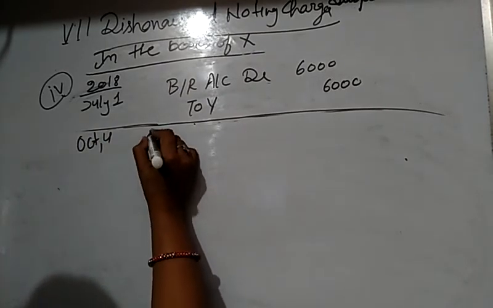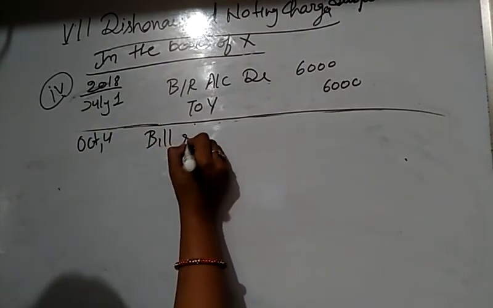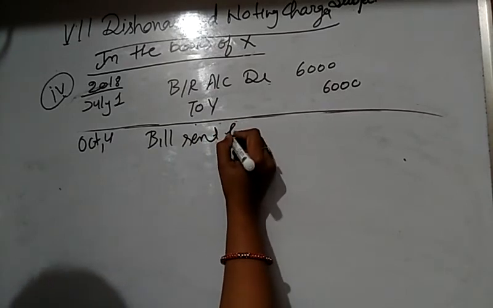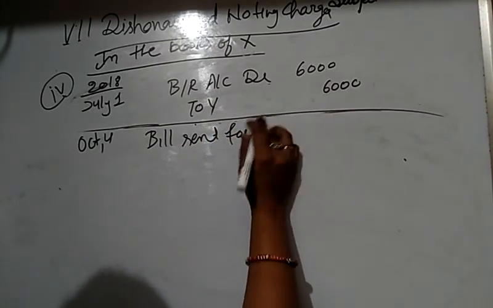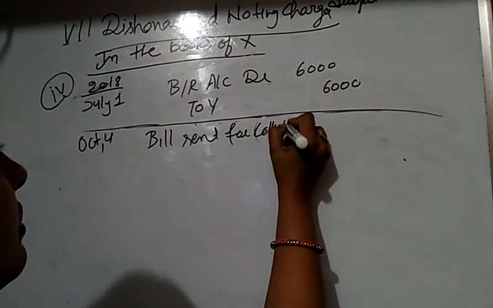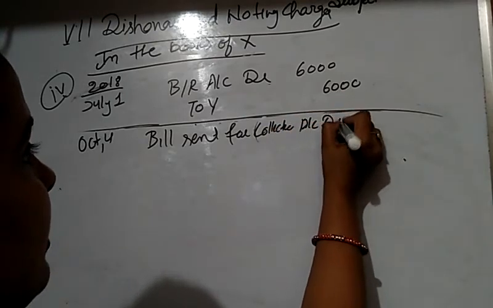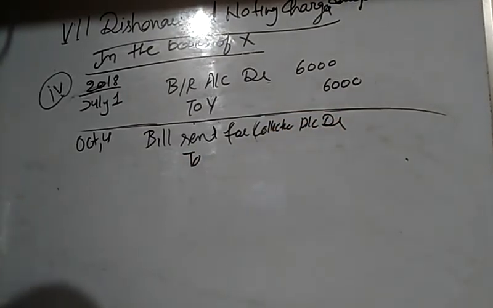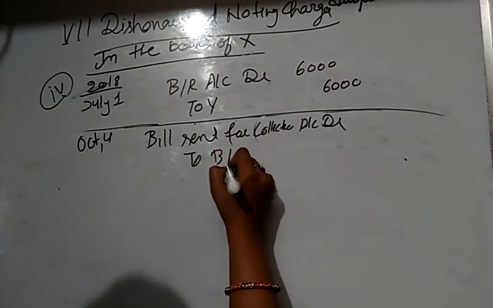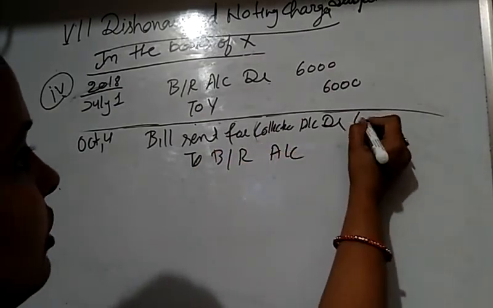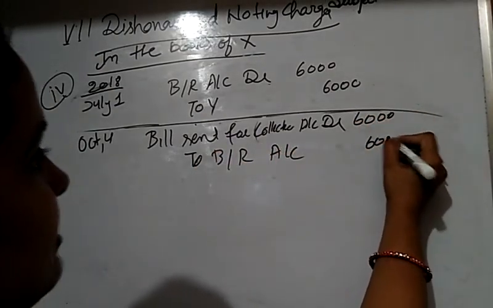So at that time, bill sent for collection account debit. What is sent to the bank? Bills receivable. So bills receivable account, rupees 6,000.